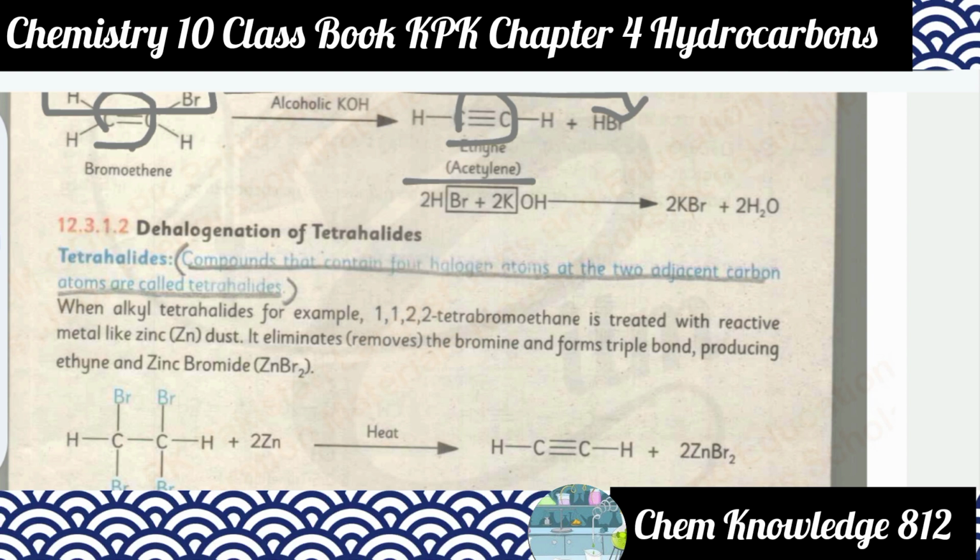The next one is dehalogenation of tetrahalides. Tetrahalides are compounds that contain 4 halogen atoms on the 2 adjacent carbon atoms.